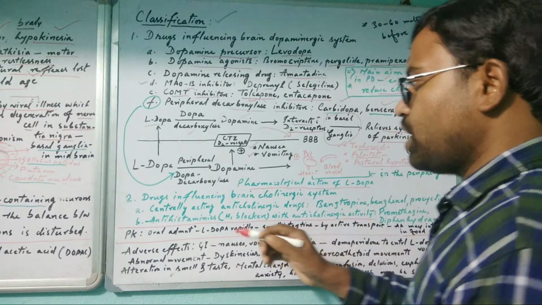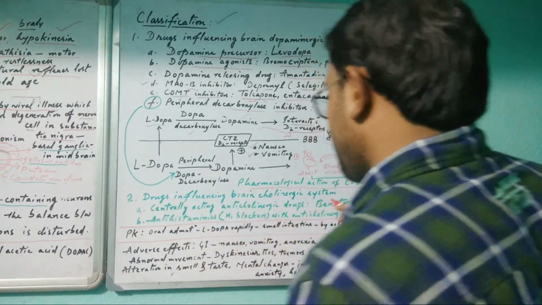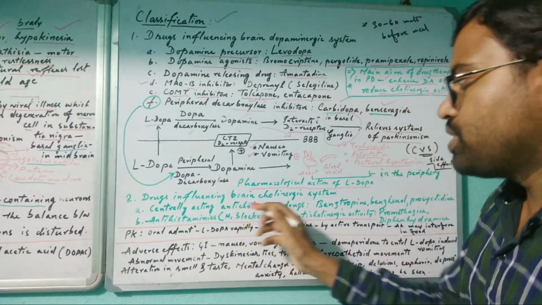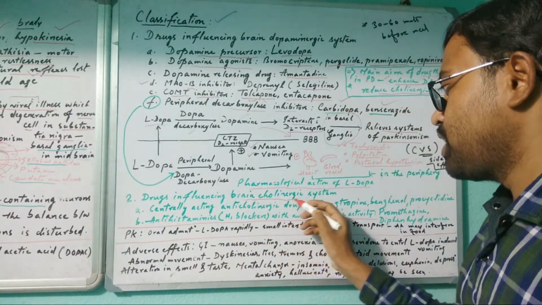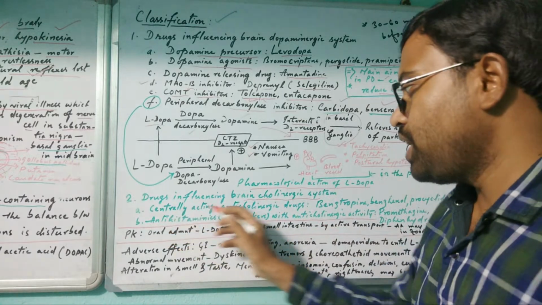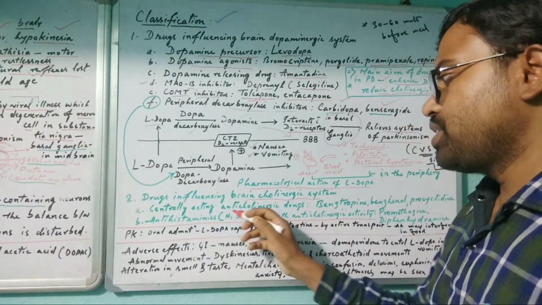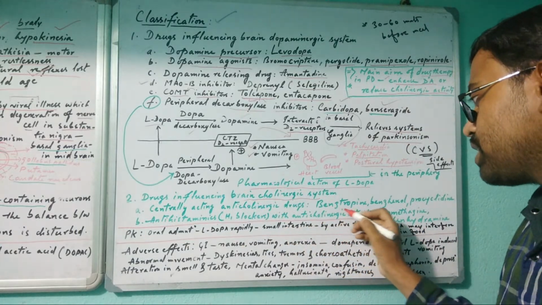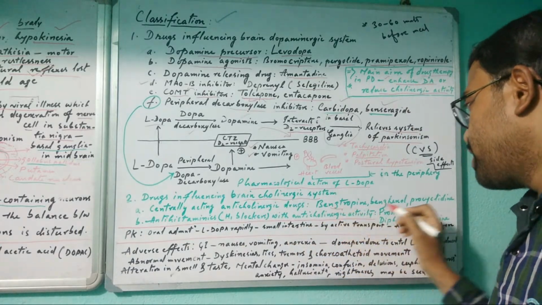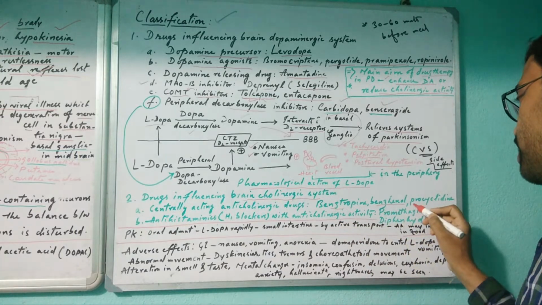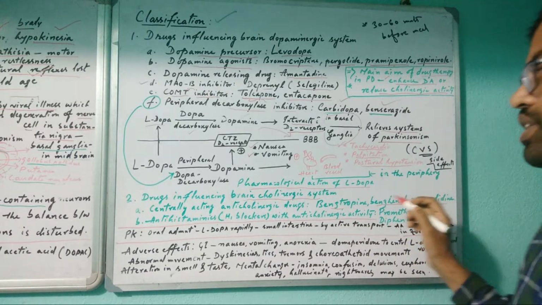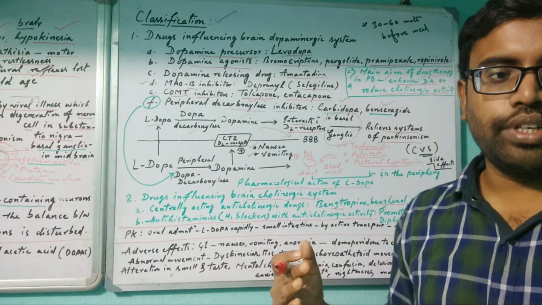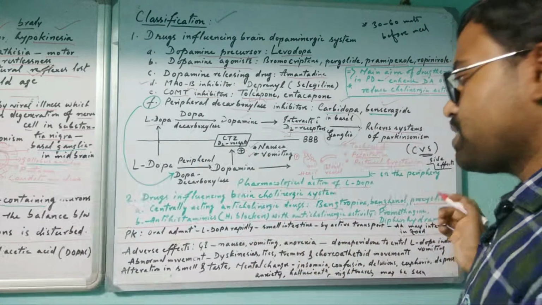Now, drugs influencing the brain cholinergic system. What are the drugs influencing the brain cholinergic system, that is, acetylcholine release? Centrally acting anticholinergic drugs. These are the anticholinergic drugs: benztropine, benzhexol and procyclidine. These are the drugs which stop the cholinergic activity, centrally acting.